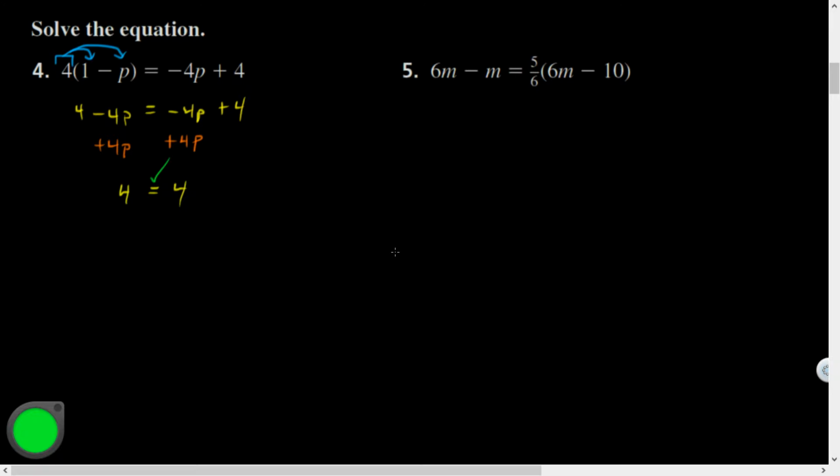And he might say, well, those are left-handed fingers and those are right-handed. But 4 equals 4 is true, because these just cancel each other out. And because that's true, how many solutions do you think this will have? Infinitely many solutions.